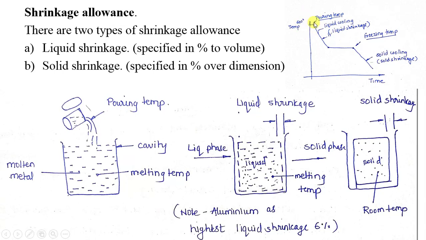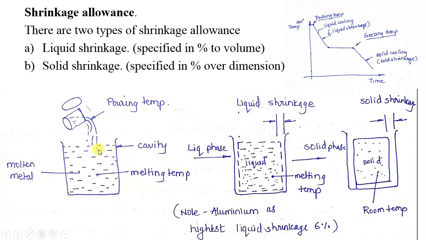During pouring, the temperature will be around 800 to 1000 degrees Celsius or more. The melting temperature of aluminum is around 600 to 700 degrees Celsius, from where it starts melting, changing its phase from solid to liquid.